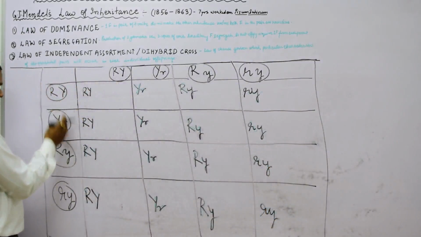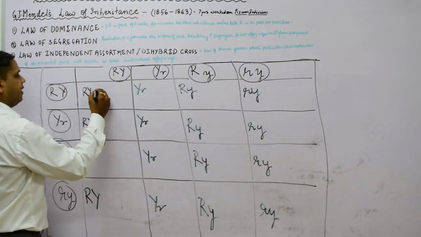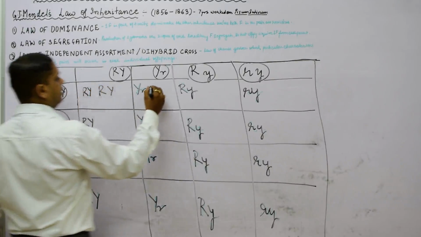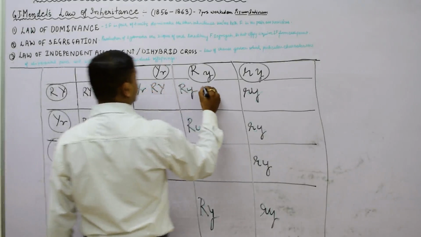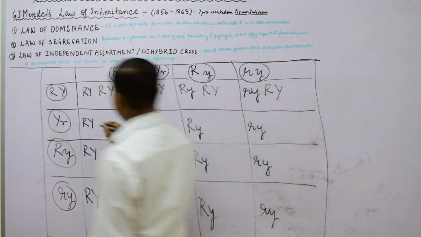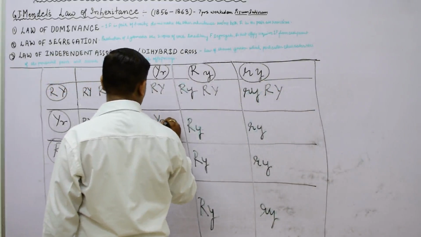Now whatever is written for the gametes on this side, we will place accordingly in line. So capital R and capital Y we will write here in every block, every four blocks. Now here we will write capital Y and small r.